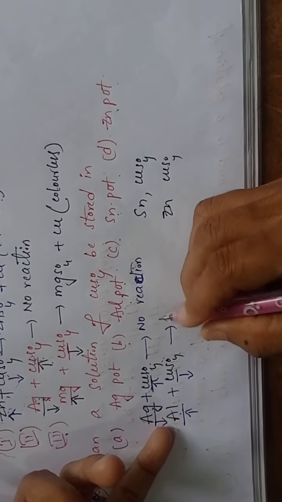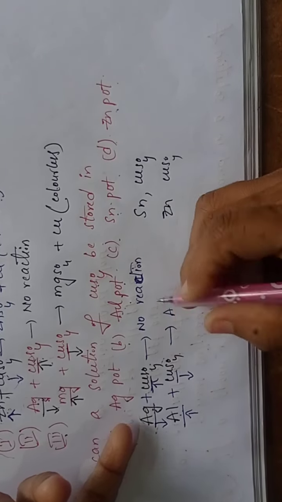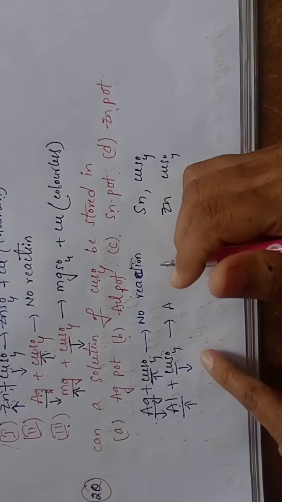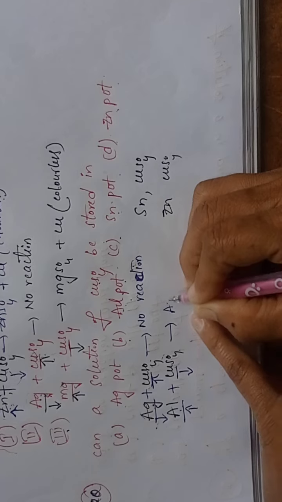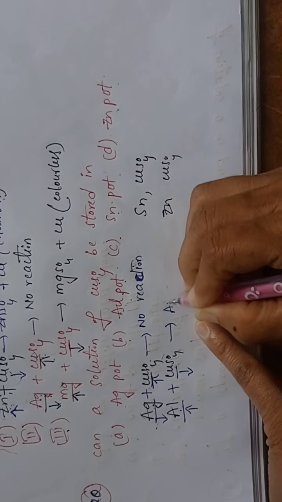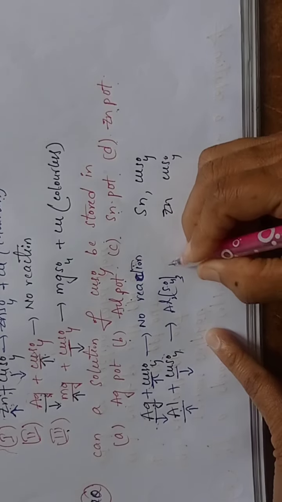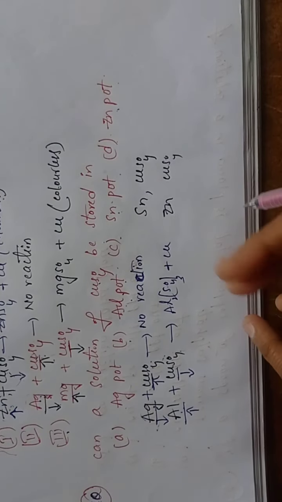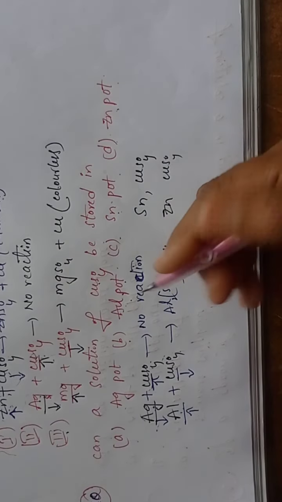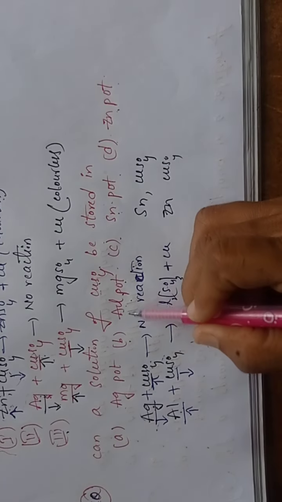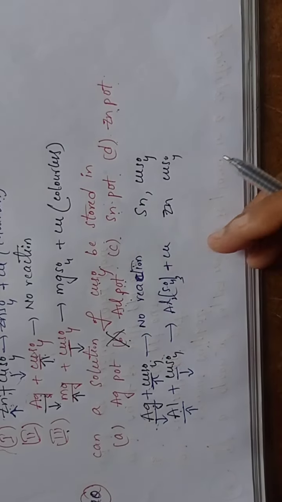Here a chemical reaction takes place. Are you following? So here aluminum sulfate is formed. That means a chemical reaction takes place. Aluminum sulfate, Al2(SO4)3, is formed plus copper. So here a chemical reaction is taking place. That's why we cannot store copper sulfate in the aluminum pot. So the aluminum pot option is wrong.